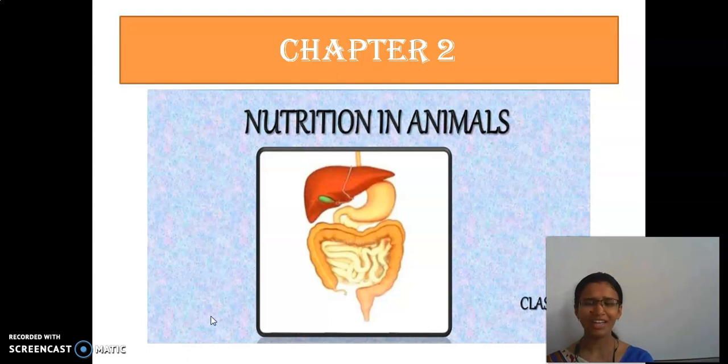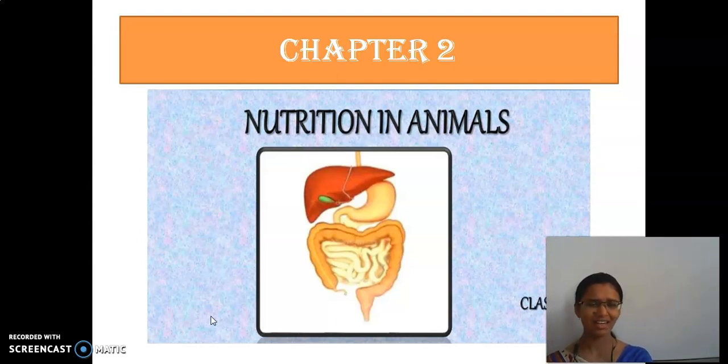Then what is meant by nutrition? Nutrition is the mode of taking in food. Inside the food there are various nutrients. The components present in the food are nutrients. It is there in the food, that's all. When we take it in, that nutrient is converted into nutrition.